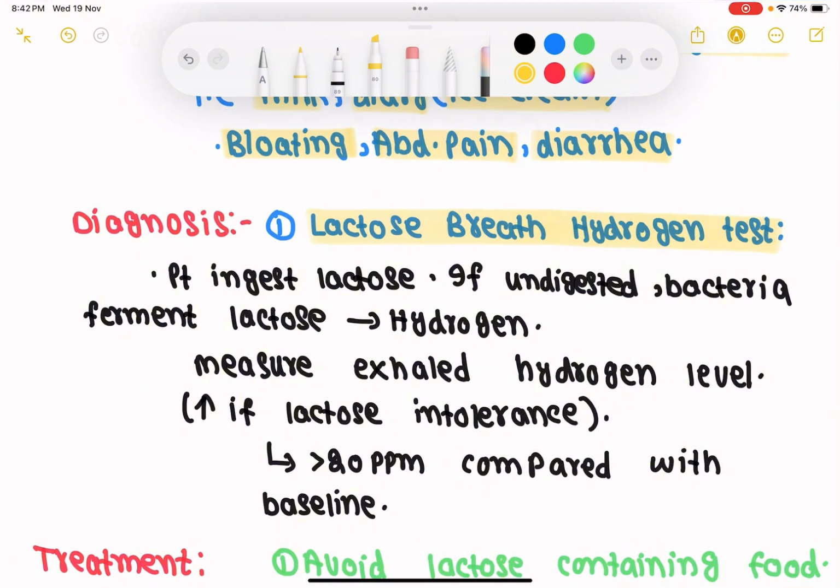So let's discuss the patient. If the lactose that is taken by the patient is undigested, then what actually happens? Bacteria ferment this lactose inside the small intestine and hydrogen production occurs. We measure the exhaled hydrogen level, and it is increased in lactose intolerance. If lactose intolerance occurs, then the level of hydrogen is increased, and that is more than 20 ppm compared with the normal baseline. So this is the lactose breath hydrogen test.